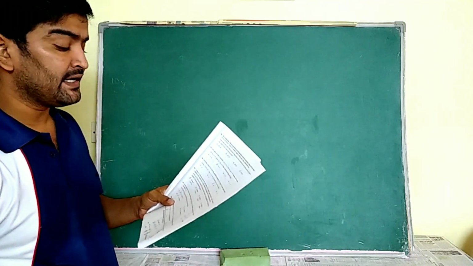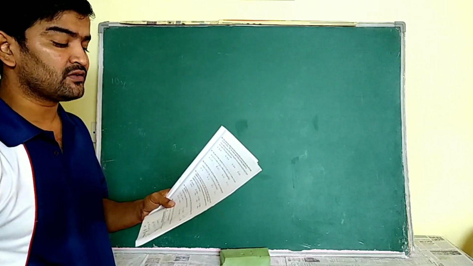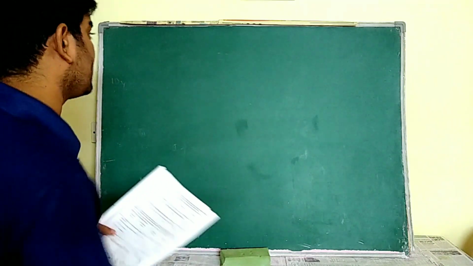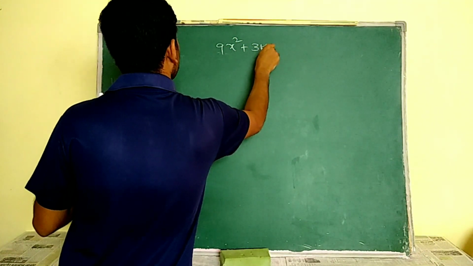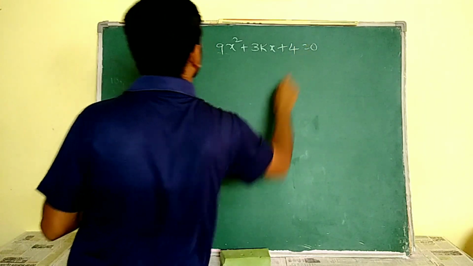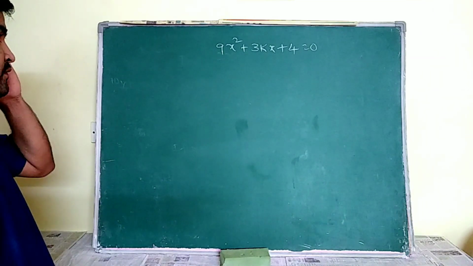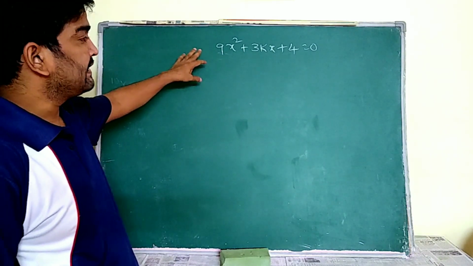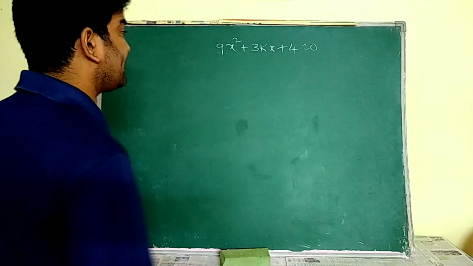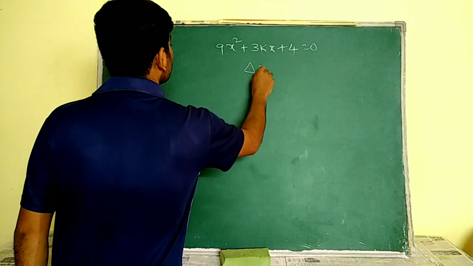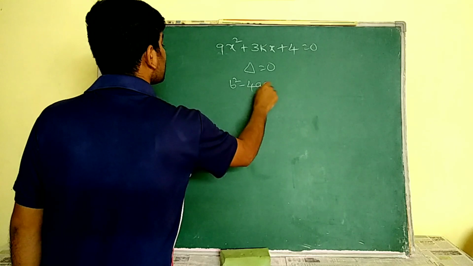For what value of k does the quadratic equation 9x square plus 3kx plus 4 is equal to 0 have equal roots, it is asking. So the given quadratic equation is 9x square plus 3kx plus 4 is equal to 0. For that, I have to find its discriminant. Here he is clearly mentioning that this quadratic equation has equal roots. When the quadratic equation has equal roots, delta is equal to 0. What is delta? b square minus 4ac, we know that.